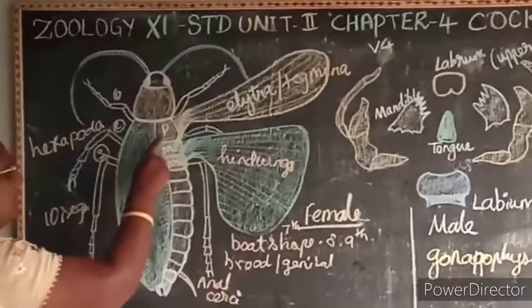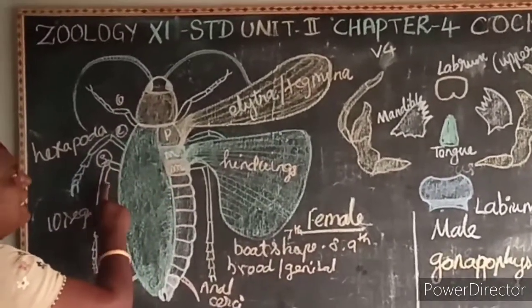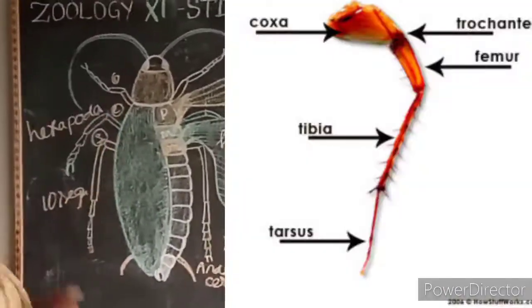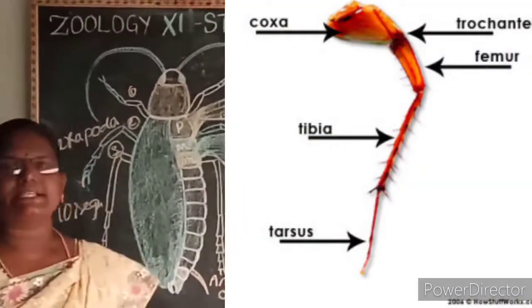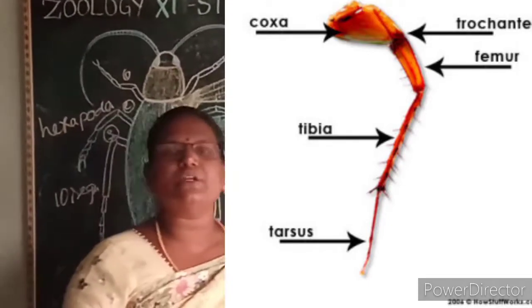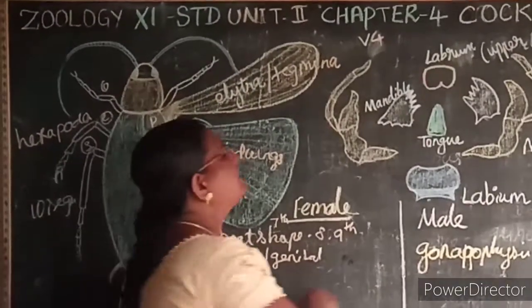Then each thoracic segment consists of a pair of legs. What are the parts of the leg? Coxa, trochanter, femur, tibia, tarsus. So this tarsus has 5 movable segments, that is known as what? Podomeres or tarsomeres.